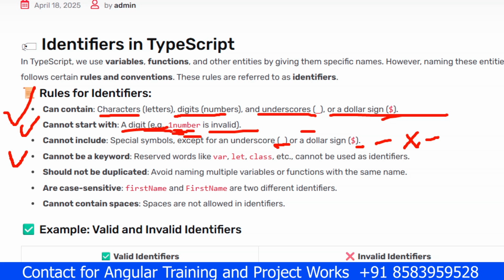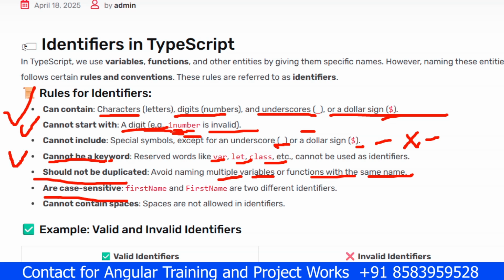Rule number 4 is cannot be a keyword, a reserved keyword. For example, var, let, class, these are keywords, no? So we cannot use this kind of keyword. Shouldn't be duplicated. Avoid naming duplicate variables or functions with the same name. Means we have already declared the variable, so the same variable name we shouldn't declare.